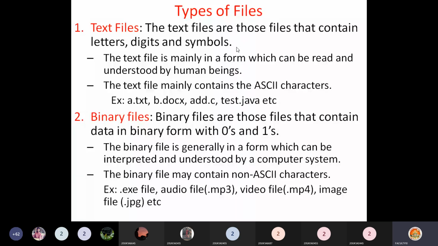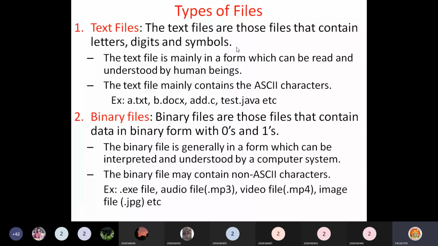Add.c that you have created, all your .c files are text files, because when you open that file, you can read the statements present in it, like printf and scanf, and understand the meaning of those sentences. Similarly, test.java and all your programming files are examples of text files.